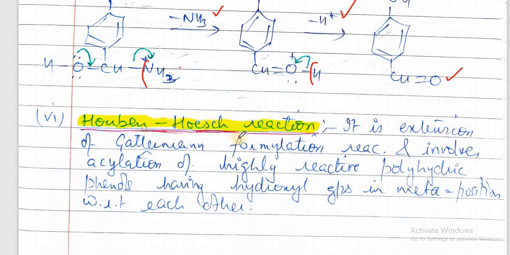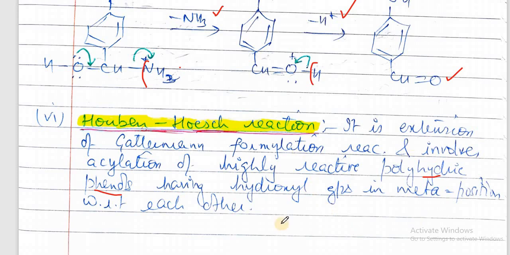The Hoesch reaction is an extension of the Gattermann reaction, and it involves acylation of highly reactive polyhydric phenols. In this, we will not be using only phenol. We will be using phenol, or say a benzene ring, in which many OH groups are attached. That is, polyhydric phenols having hydroxyl groups in the meta positions with respect to each other. So think of a benzene with 3 OH groups meta to each other.